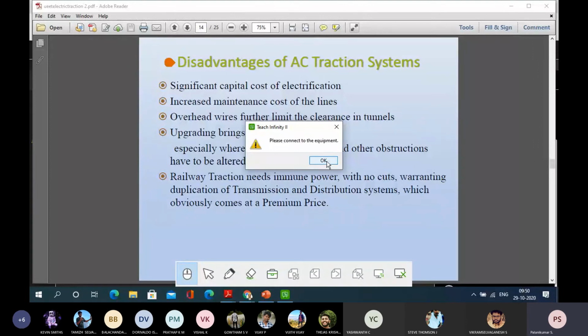So a huge amount of power has to be bought. The government has to buy the power from the private sector also, which obviously comes at a premium price. Because no cut is permitted, duplication of the transmission and distribution system is warranted. It is not permitted to be shared by anything else; it should be used exclusively for the traction system alone. In order to ensure that, it automatically comes at a premium price.